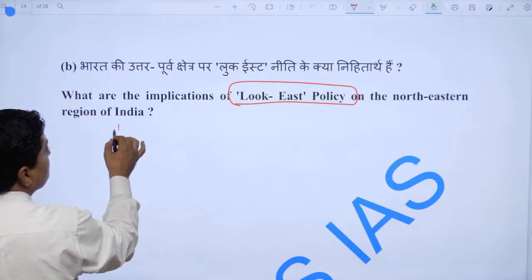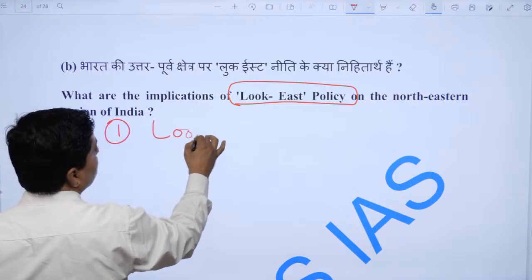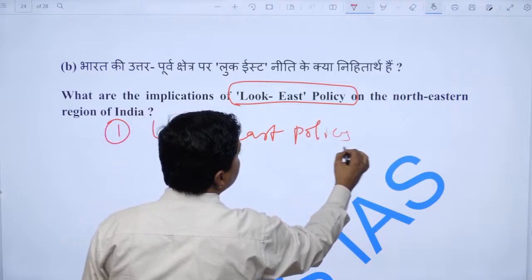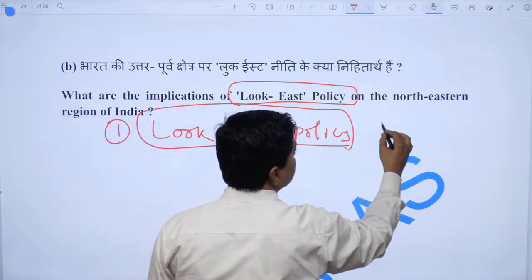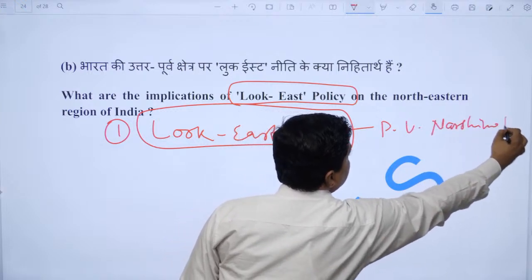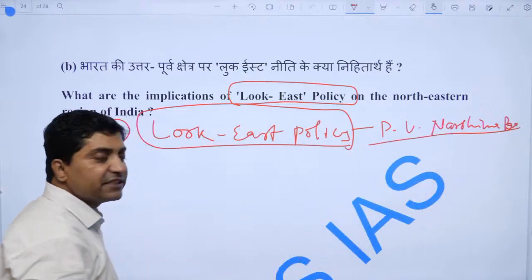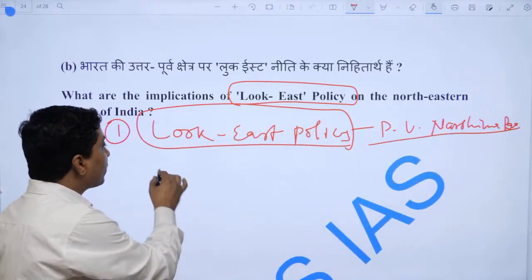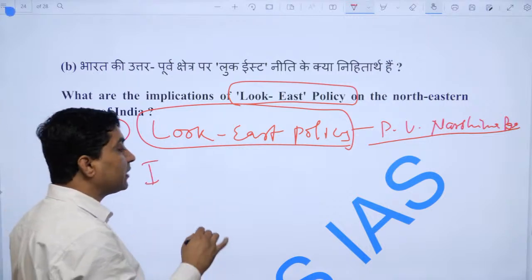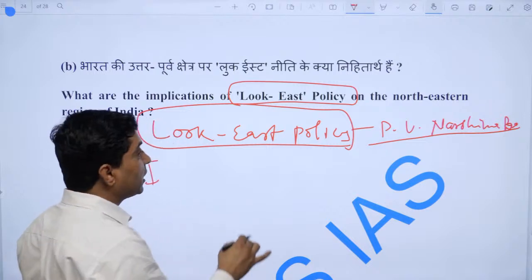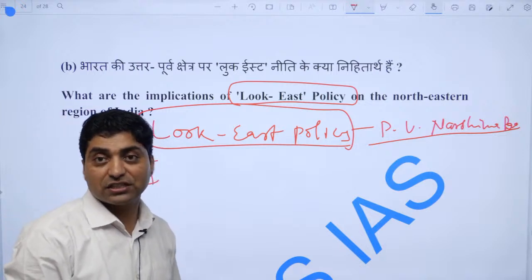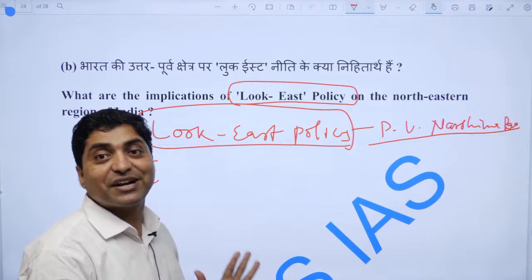Now, first one needs to talk about the Look East policy, started by P.V. Narasimha Rao in 1990, when India tried to make a global partnership or economic connectedness with the East Asian countries, because the East Asian countries, especially Korea, Taiwan, Singapore, were the rising tigers.